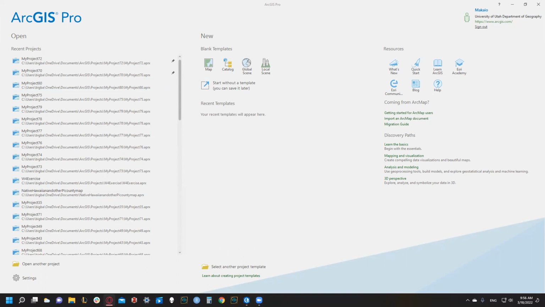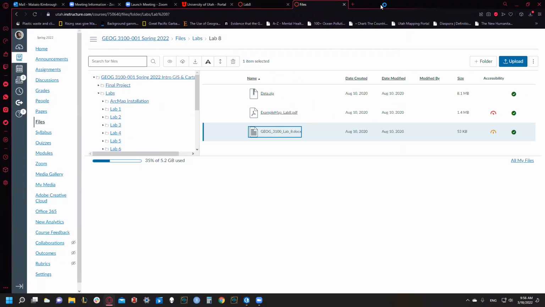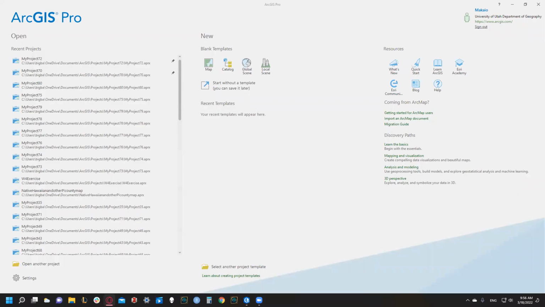So I've already gone ahead and downloaded and extracted my data from Canvas. So if you haven't, please go to the Canvas webpage and download the data for Lab 8. It's just the data zip right here. And then please make sure to extract it.